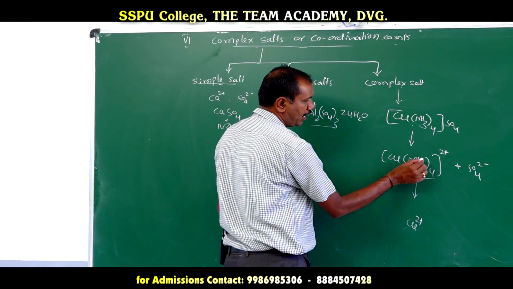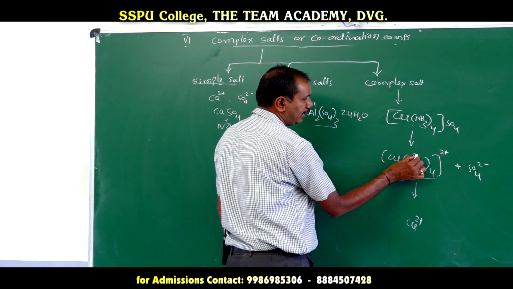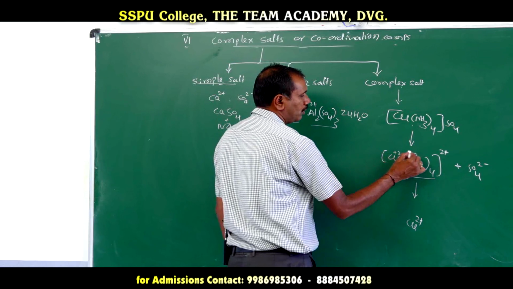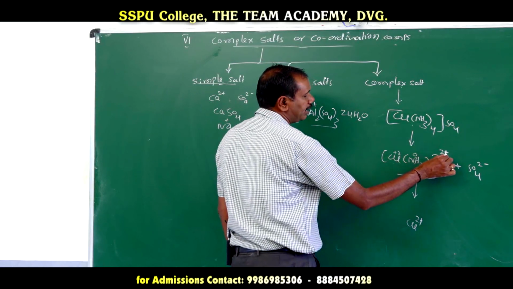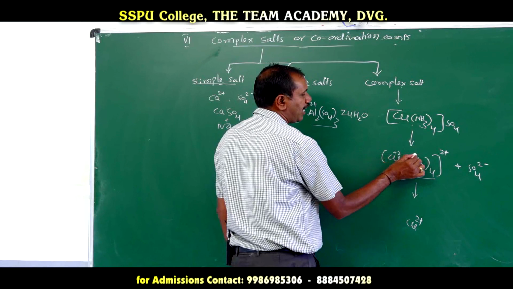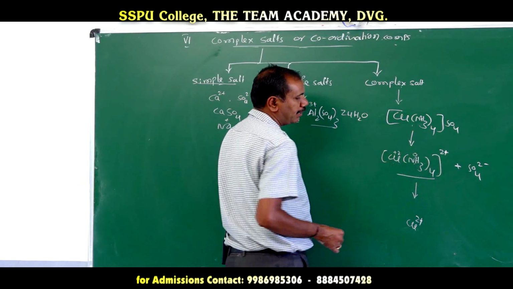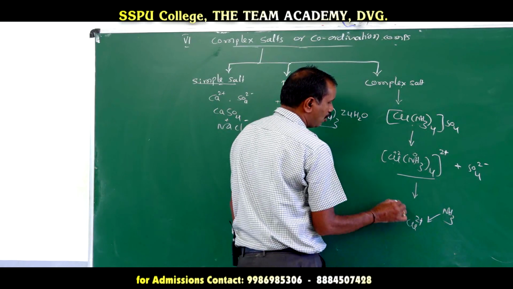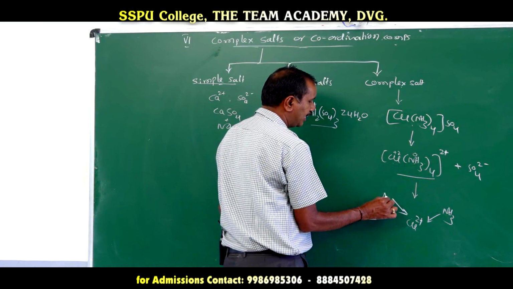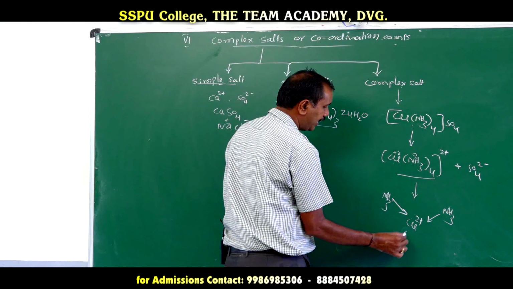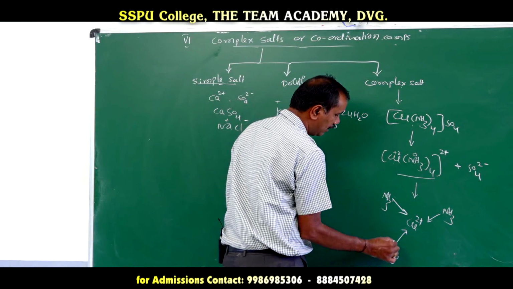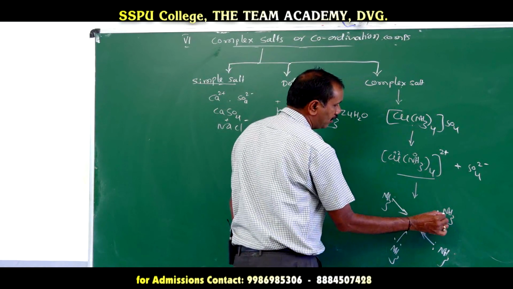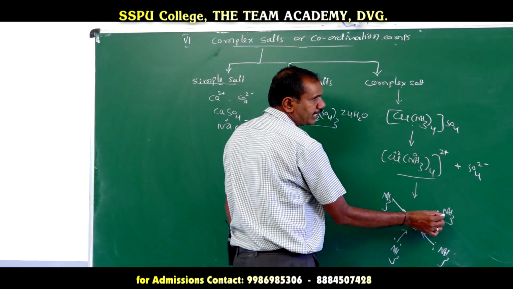Why is it 2+ here? Ammonia is a neutral ligand. The charge on ammonia is 0. Copper is +2. The total charge on the complex ion depends upon the sum of charges on the metal ion and ligands: +2 + 0 becomes 2+. Cu2+ is surrounded by ligands. How many ligands are there? 4 ammonia ligands. What is meant by a ligand? A ligand is one which donates a pair of electrons to the central metal ion.